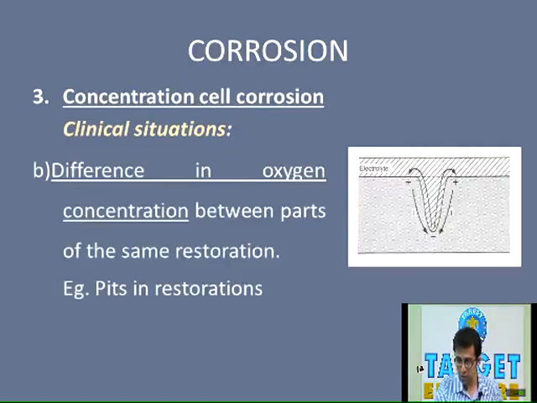Now the next clinical situation regarding concentration cell corrosion is the difference in the oxygen concentration between the parts of the restoration. Here we are talking about the pits in the restoration. As you can see over here, there is a microscopic pit. This pit may not be visible clinically, but at the microscopic level it is very difficult to achieve a completely polished surface. There may be a pit.